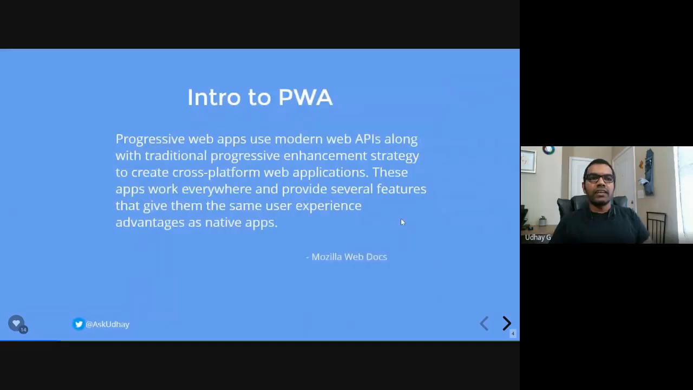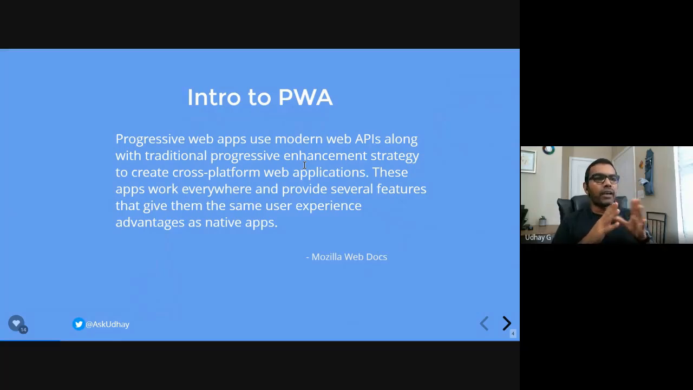This is the definition I just took from Mozilla Web Docs for PWA. Progressive web apps use modern web APIs, and basically it's a web application. When I say PWA, a progressive web app, don't think that it's a native application and we are going to use Android or iOS here. No, it's going to be a web application, and it's going to basically use modern web APIs. When I say modern web APIs, we are going to use web APIs that are available in modern browsers, right? All the web APIs like for accessing the camera, Bluetooth or video, whatever, and whichever browser supports that, this PWA application will work seamlessly.